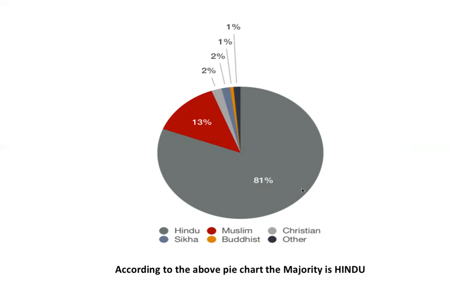Now, what would happen if there is no separation of religion from the state, and suppose the state would consist of the entire power going to the Hindus? What would happen in that scenario? You would tend to have tyranny of majority, number one. Number two, there could be violation of fundamental rights. Thirdly, there could be no freedom given to the individual with respect to the three things that we talked about: to exit from a religion, to embrace another religion, and to interpret the religious teachings differently. So that is how you should be able to understand the pie chart and frame your answers.